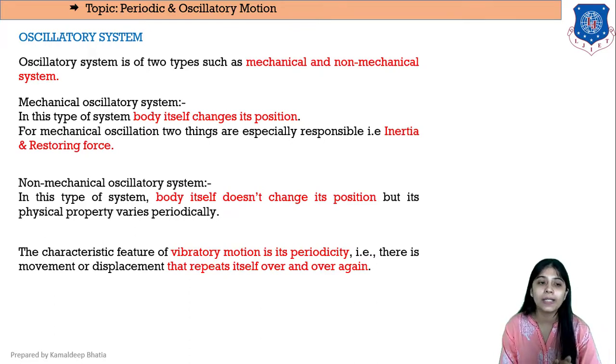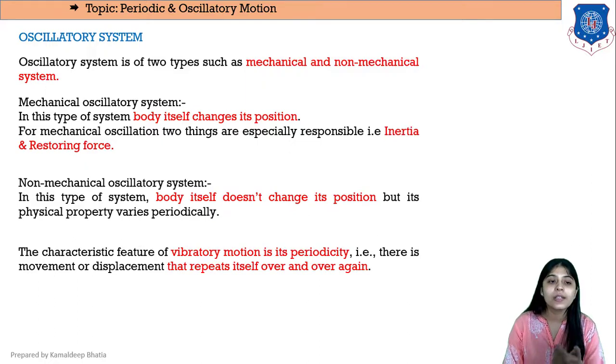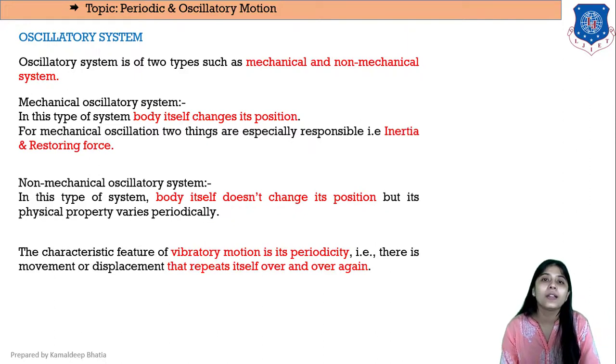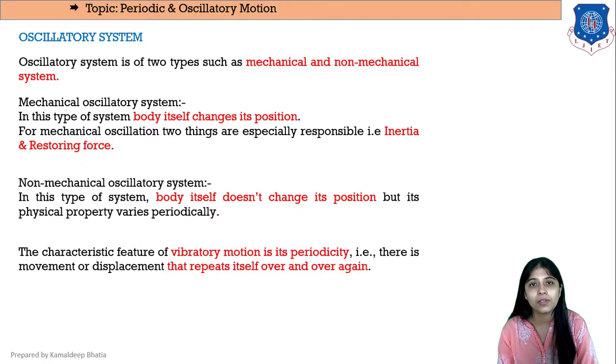Now, a non-mechanical oscillatory system is one in which a physical property varies periodically. For example, electric current in an oscillatory circuit is an example of non-mechanical oscillatory system, right. For example, a lamp is heated and cooled periodically. So it is an example of non-mechanical oscillatory system, right? Then electric or magnetic waves propagating in a direction are also an example of non-mechanical oscillatory system. So these are the various mechanical and non-mechanical oscillatory systems.